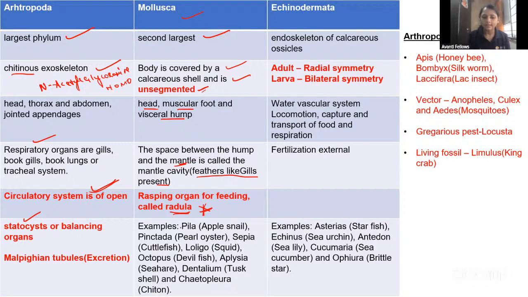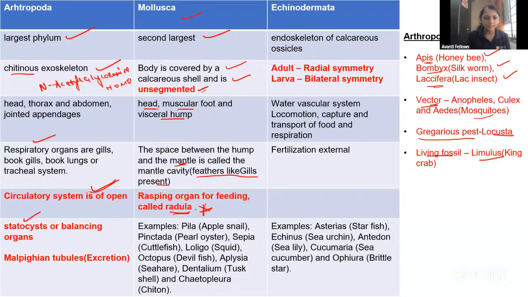Okay. The examples, guys. We didn't study the examples of the arthropoda, right? First, we'll go to the arthropoda examples, then go to the mollusca. Arthropoda examples are Apis, honeybee, Bombyx, that is the silkworm, Laccifer, lac insect, and vectors like all the mosquitoes: Culex mosquito, Aedes mosquito, Anopheles mosquito come under the arthropoda. Then the gregarious pest is Locusta. In the statement-wise questions they will ask, guys. And the living fossil is Limulus, also called the king crab.